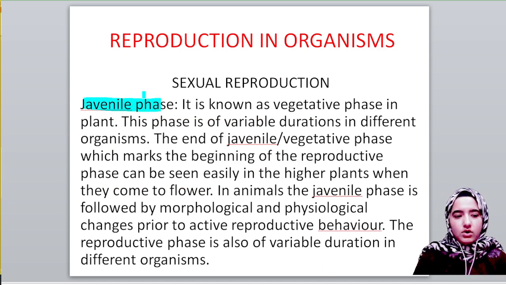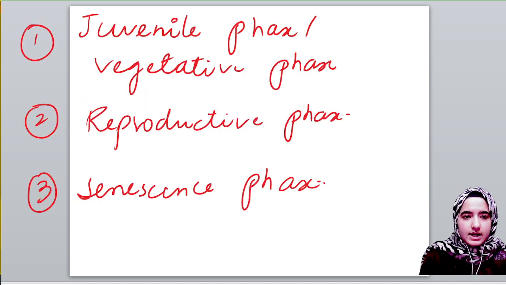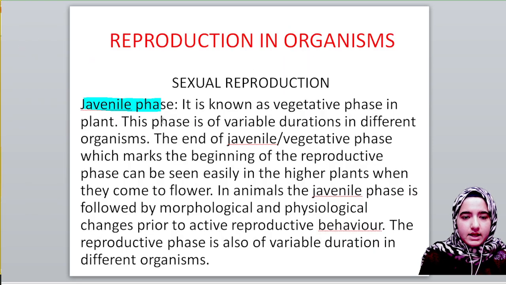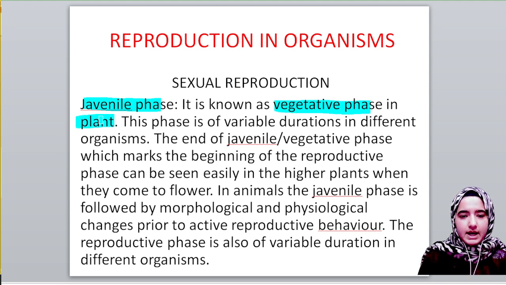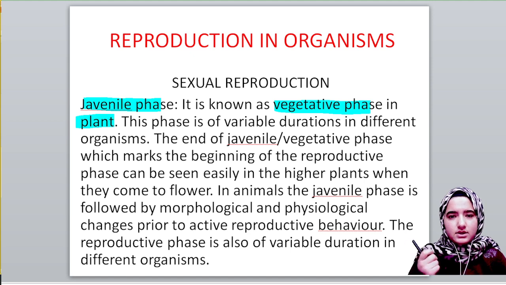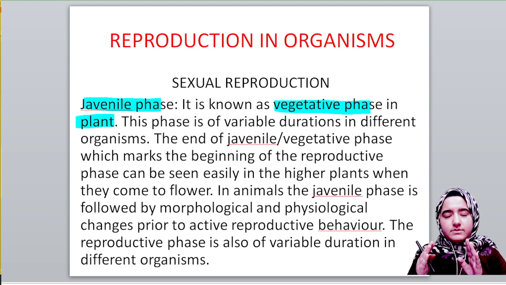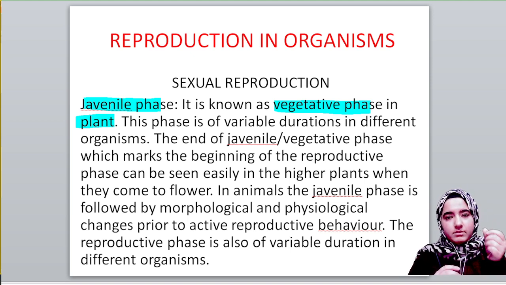As I already mentioned, this phase is known as the vegetative phase in plants. This phase is of variable duration in different organisms. Some organisms have this phase longer, some have it shorter. This is the phase before reproduction. Before the reproductive phase we come across the juvenile phase. But please remember, the vegetative phase in plants is followed by the beginning of the reproductive phase.